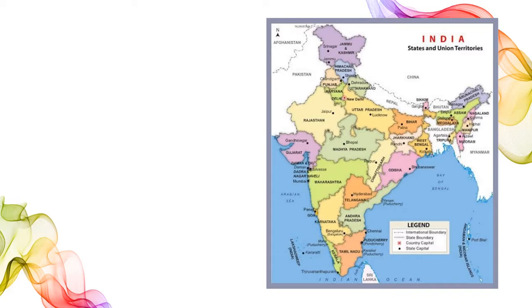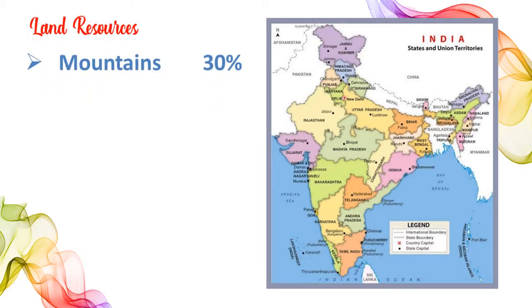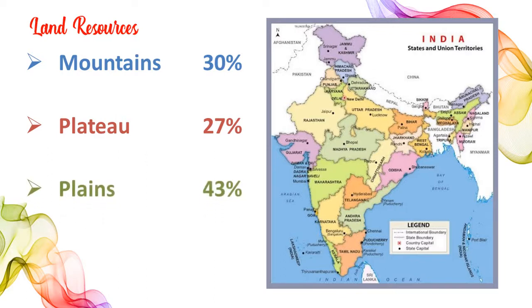India has a variety of relief features. Mountains account for 30%, ensure perennial flow of rivers and support tourism. Plateaus cover 27% of the area. These plateaus possess rich reserves of minerals, fossil fuels, etc. And the remaining 43% of the land is plains. We use these plains for agriculture and industry.